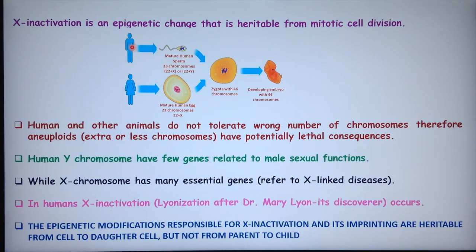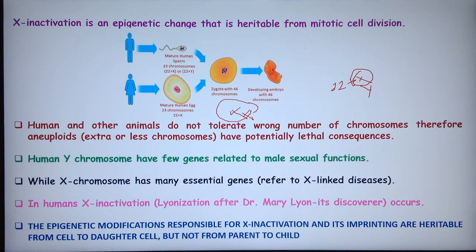So as we see here, we have sperm from the father and ovum from the mother, the female parent. So 22 plus X, then we have 22 plus X or 22 plus Y. This becomes the zygote, and this is the developing embryo. In females we will have 22 autosomes from both parents, and for the X chromosome we have an X from the mother and an X from the father. So there are two X chromosomes, while in males there is 22 plus X from the mother and 22 plus Y from the father. So there is only a single X chromosome.